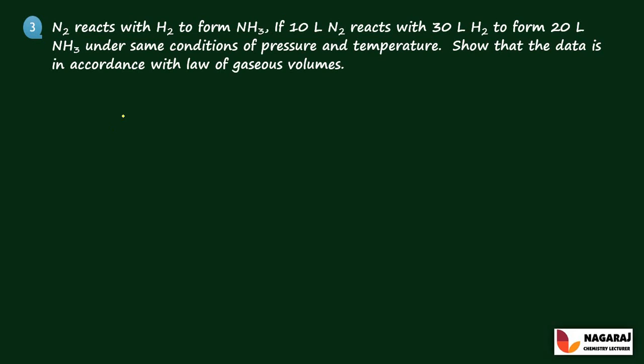So let us apply this law to the given problem. That is the solution. First write the reaction between nitrogen and hydrogen. The reaction is nitrogen gas reacts with hydrogen gas, and it gives the product NH3 gas, ammonia gas.